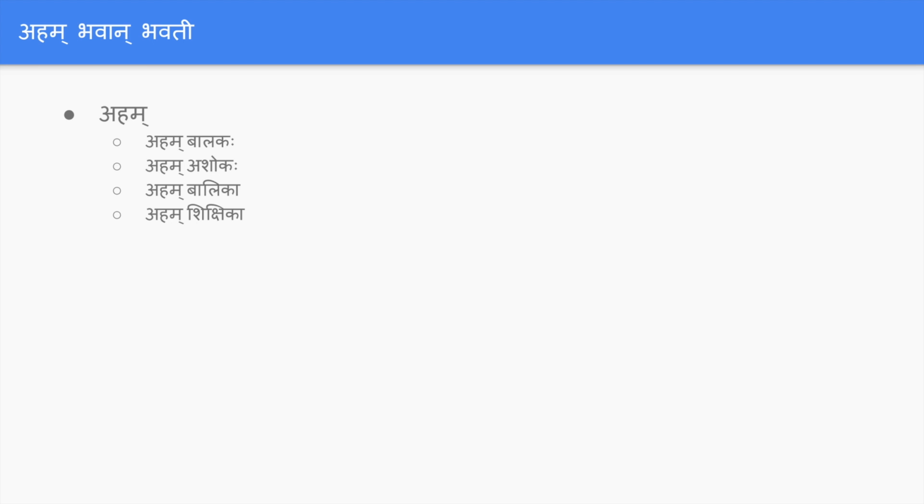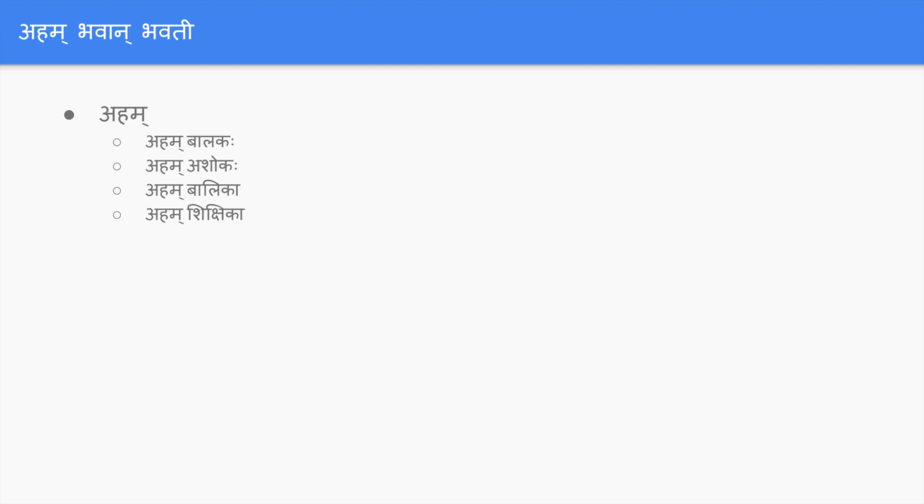So these are a couple of examples. Like aham you can use, and after that you can use any gender words. You can use a masculine or feminine or neuter, anything which suits you. So aham balakaha, aham ashokaha, aham balika, aham sikshika, aham vaidya, aham nartaki, aham nartakaha, aham bhikshakaha, aham yuvakaha, aham sishuhu. So you can use any word which suits you. Okay. Yeah, aham grahini uttamam.